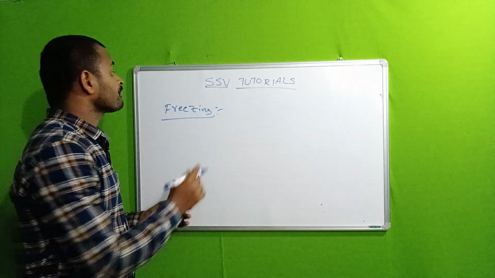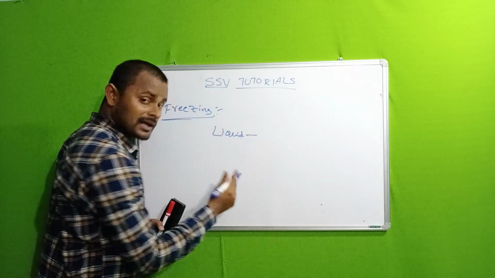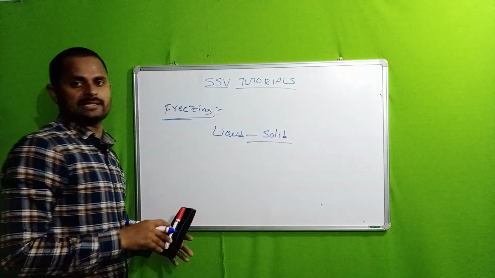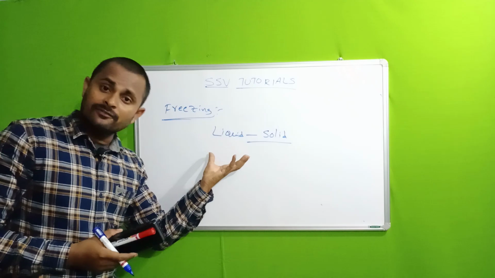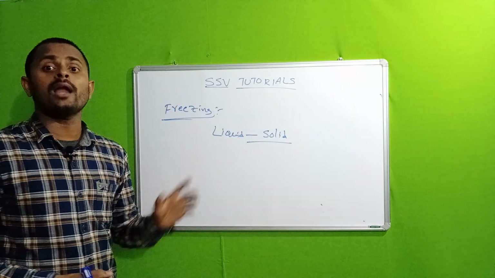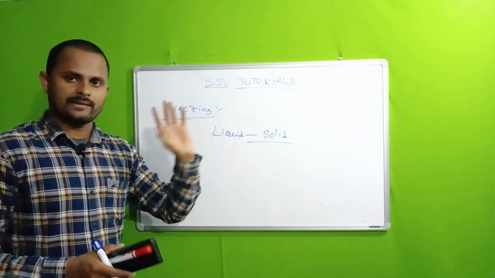So that conversion of liquid into solid is called freezing. Freezing is nothing but the liquid form of a substance converting into solid form. That is regularly happening in our daily life.